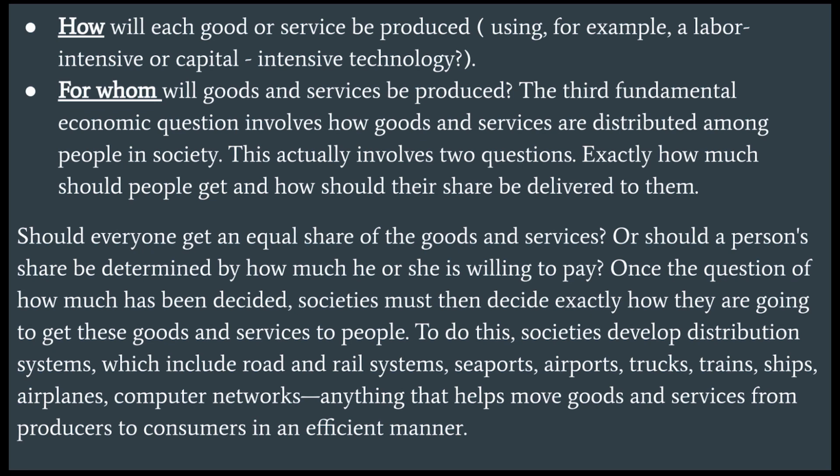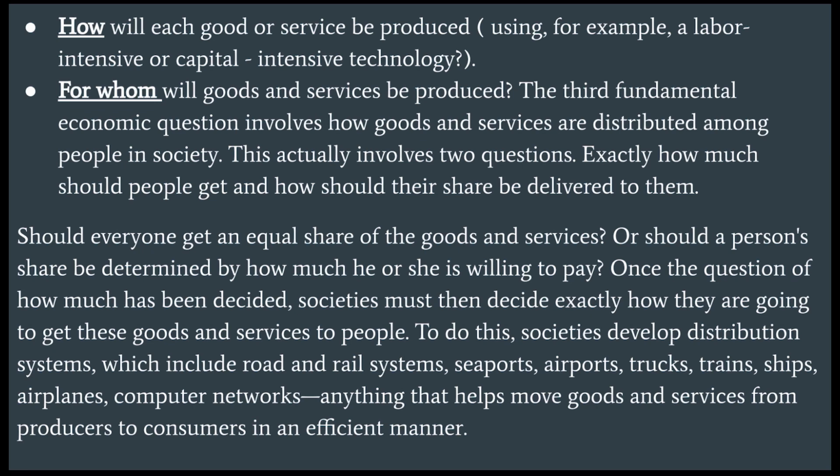The third fundamental economic question involves how goods and services are distributed among people in society. This actually involves two questions. Exactly how much should people get, and how should their share be delivered to them? Should everyone get an equal share of the goods and services? Or should a person's share be determined by how much he or she is willing to pay? Once the question of how much has been decided, societies must then decide exactly how they're going to get these goods and services to people.